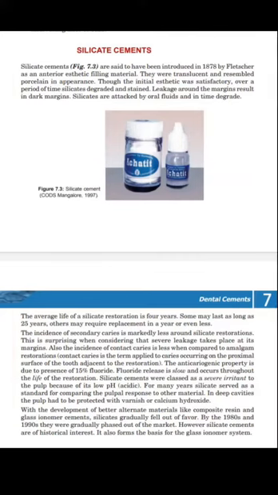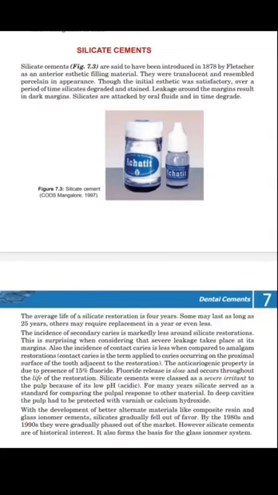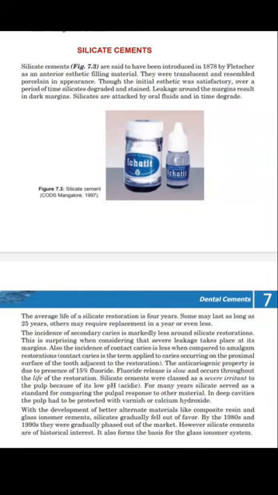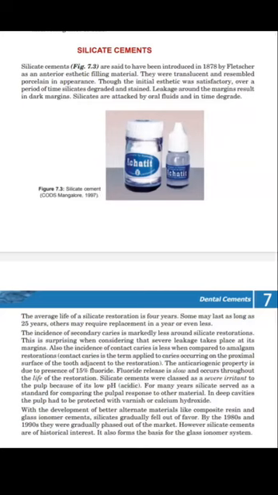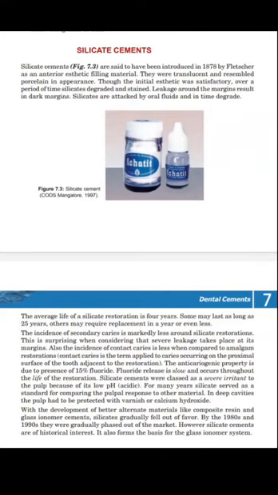Silicate cements are said to have been introduced in 1878 by Fletcher as an anterior aesthetic filling material. So it was the first anterior aesthetic material introduced in 1878. They were translucent and resembled porcelain in appearance. You may have seen porcelain teeth.